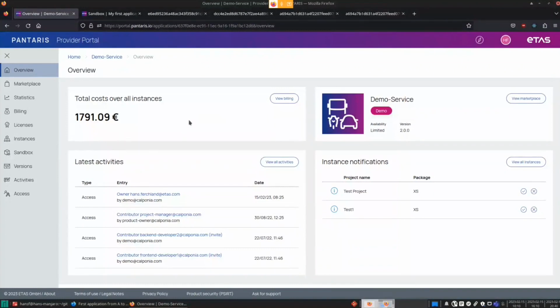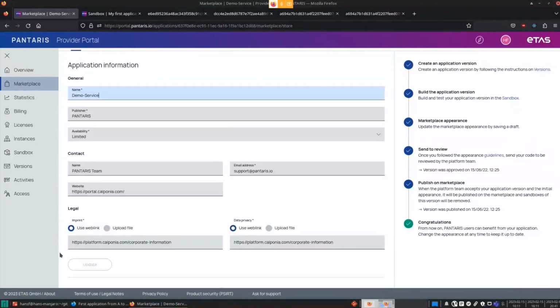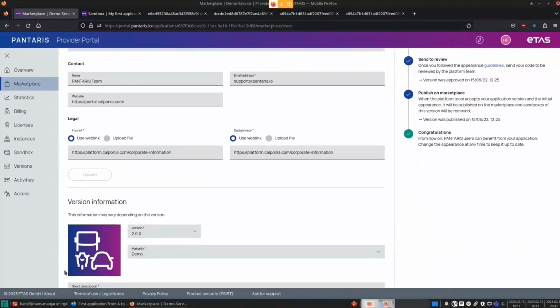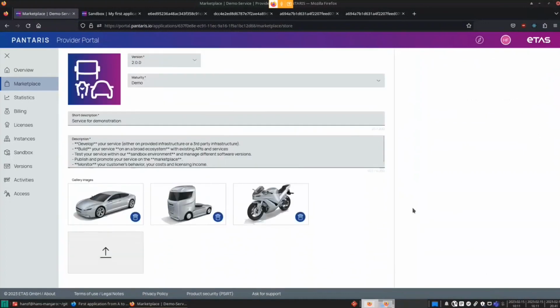In our demo service, you can have a dashboard to see an overview of the latest activities, notifications, and costs you currently have. You can update your marketplace appearance, where you can switch between different visibilities, contact legal information, and also, of course, images to present your service, some description, and so on.